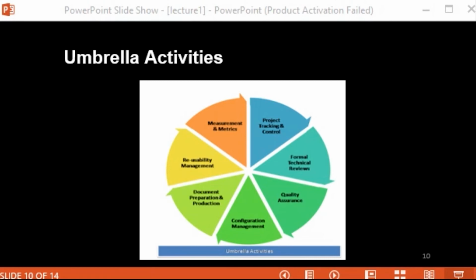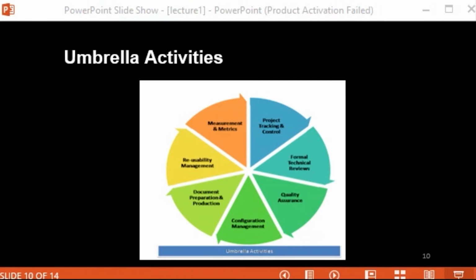You need to perform all these kinds of activities, so that an umbrella is created in a software product, just to ensure that all those phases are correctly implemented. These activities will be helpful in order to perform all those phases. If you perform all these activities, that means your entire software is the most efficient one for the company or for the customer.